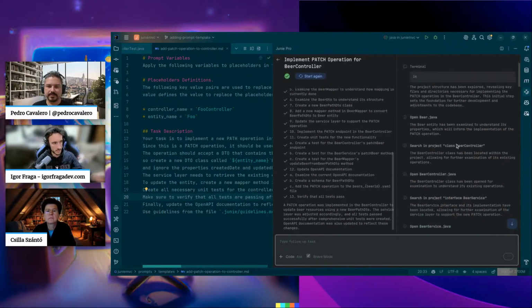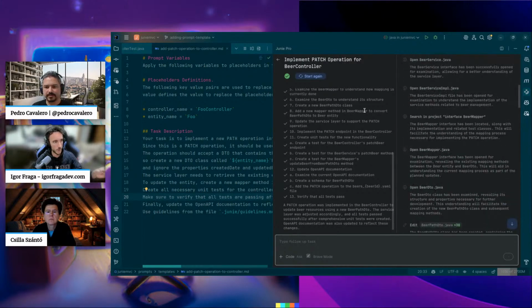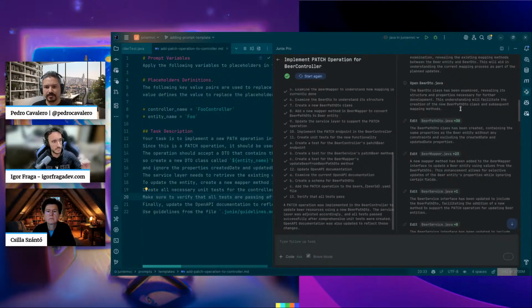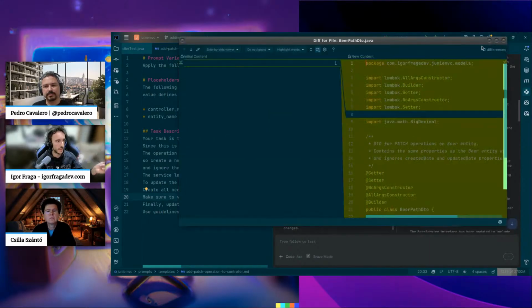And it has its own terminal, but what I like the most is not only seeing what it's doing on each of these steps that it describes. You can see what it has done through these steps, and if something is missing, it will go back to that file, and you can also see through it.